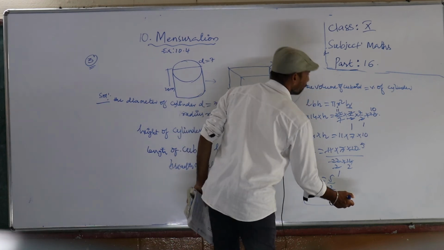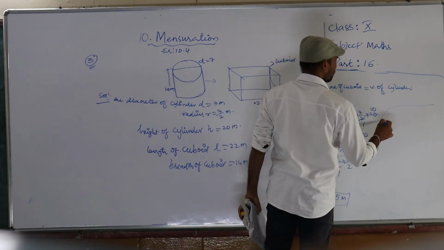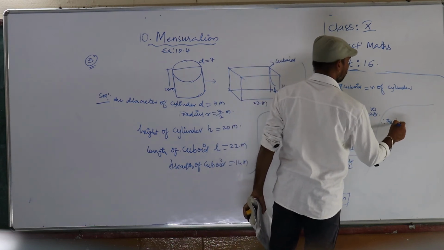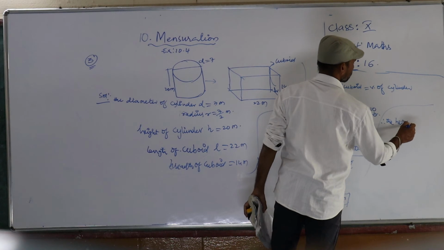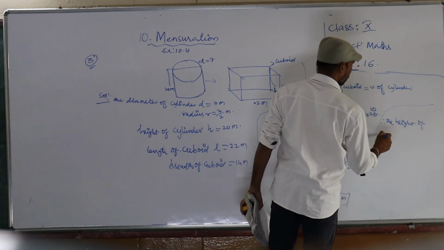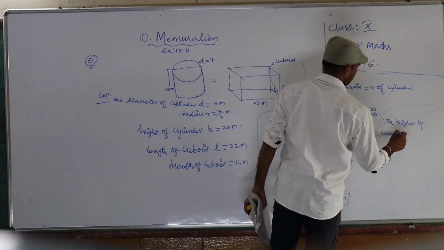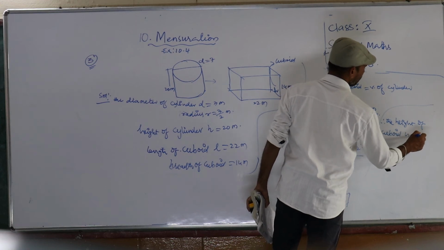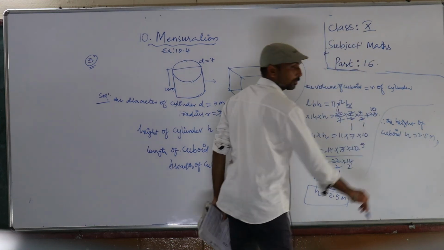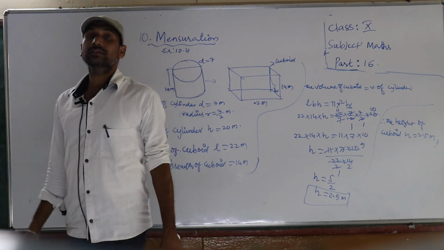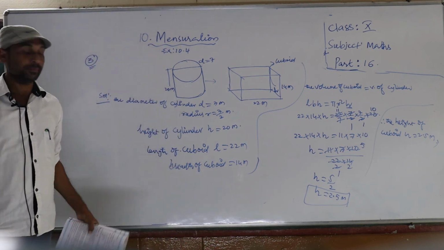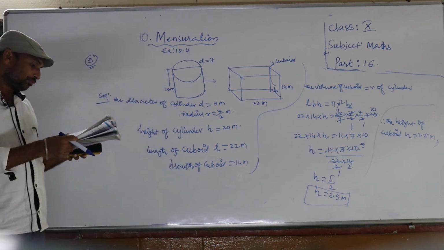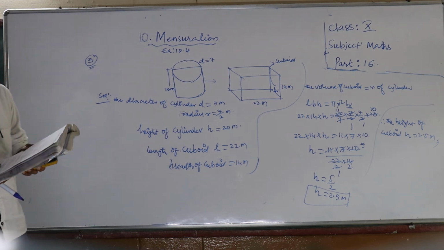So therefore, here we can write the height of the cuboid, h is equal to 2.5 meters. So this is, children, the third one's answer. Okay, so next.